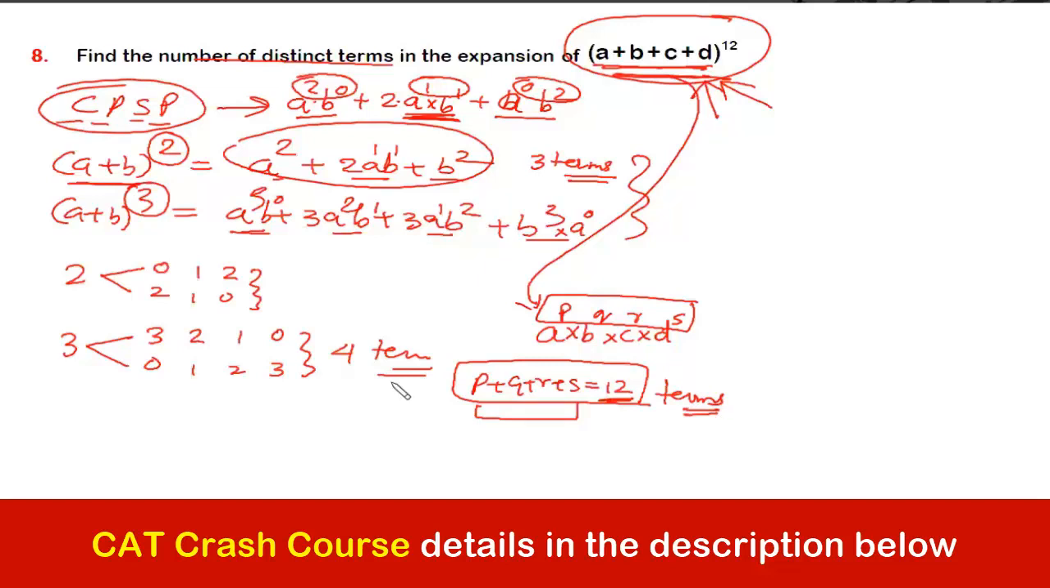And that is the reason we are using the formula 12 plus 3 minus 1 C 3 minus 1, which is 15C3. I hope now I'm clear why we are using this formula for the number of terms of the expansion question as well. Correct? Okay. Let's move to the next question.